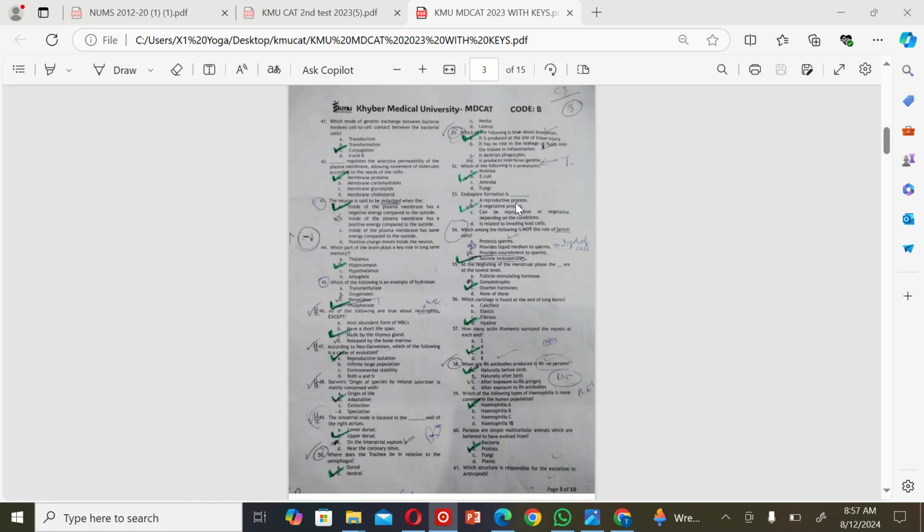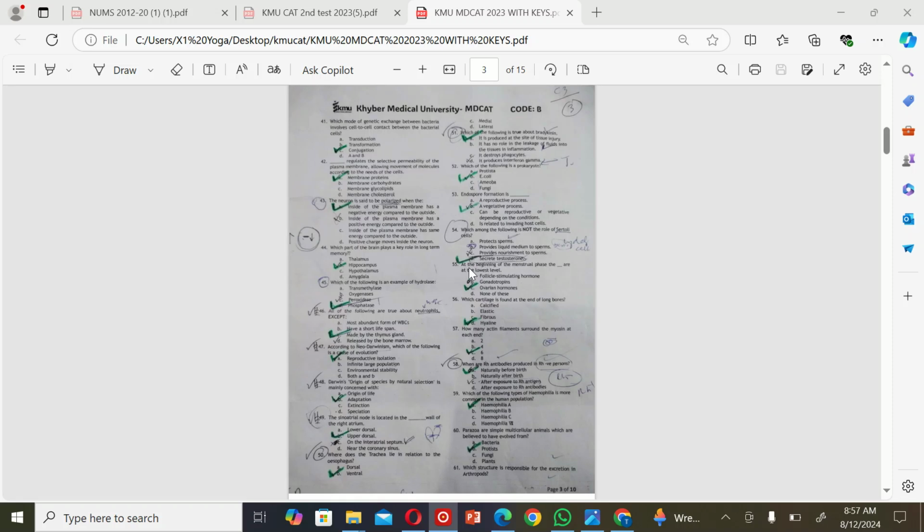A vegetative process. The next MCQ is: which among the following is not the role of Sertoli cells? A. Protects sperms. B. Provides liquid medium to sperms. C. Provides nourishment to sperms. And D. Secretes testosterone. So the correct option is D.